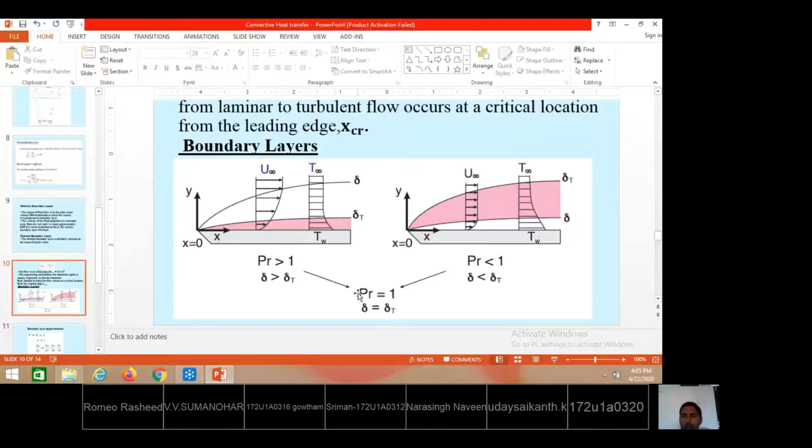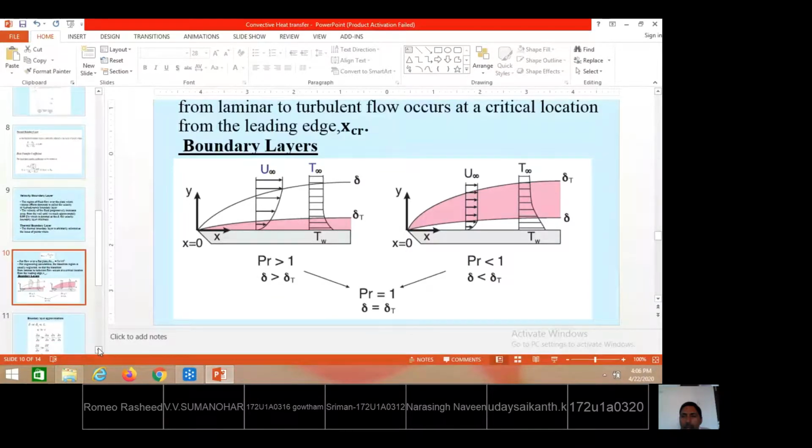In the case of Prandtl number equal to 1, delta equal to delta t. The hydrodynamic boundary layer is the same as the thermal boundary layer. This kind of situation we will come across when gases are flowing over solid surfaces. For any gas, Prandtl number is about 1. In that case, velocity boundary layer thickness equals thermal boundary layer thickness. So this is what we can see.